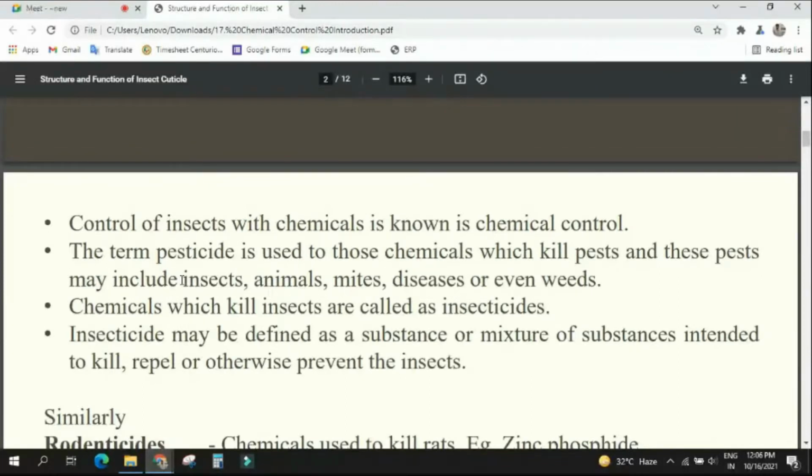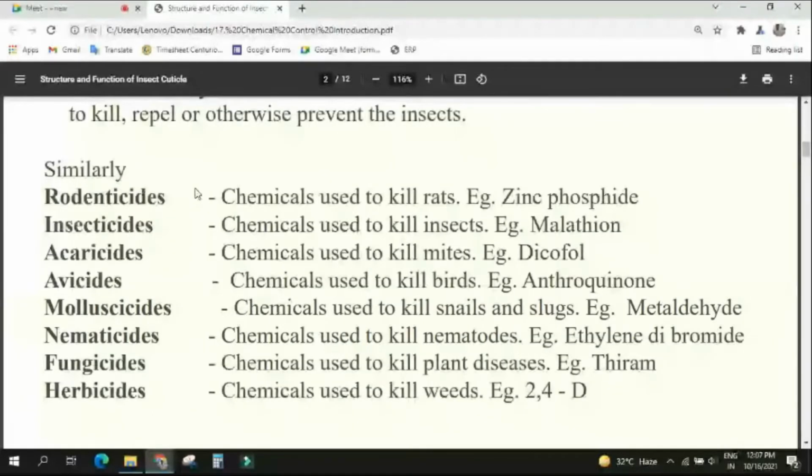Okay. So what is the pesticide? Chemicals used to kill the pest. Yes or no? Chemicals which are used to kill the pest is known as pesticide. So pests are different types. Yes or no? Suppose rodenticide. What is rodenticide? Pesticides used to kill the rats. Yes or no? Chemicals used to kill the rats. That is your rodenticide. Similarly, insecticide. Similarly, mite, acarine. This is known as your acaricide or miticide.